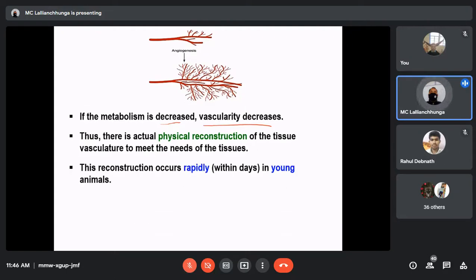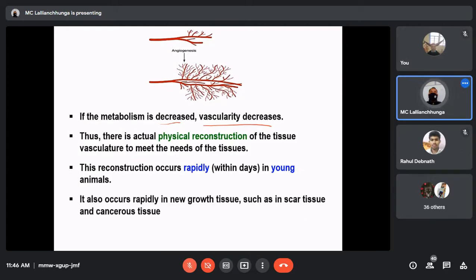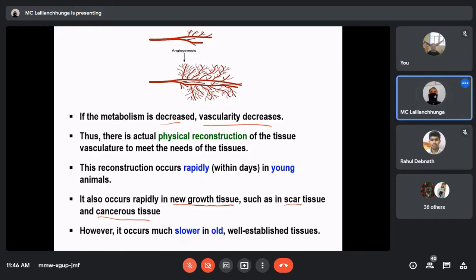The reconstruction occurs rapidly within days in young animals. Reconstruction of these blood vessels can occur rapidly in young animals as compared to old animals. It also occurs rapidly in new growth tissue such as scar as well as cancerous tissue. So this can happen quickly. However, it occurs much slower in old and well-established tissue.